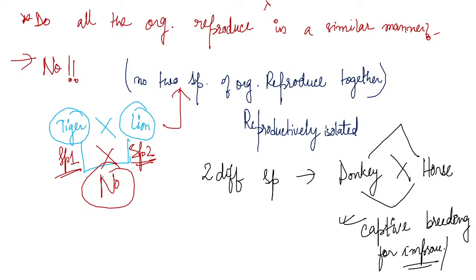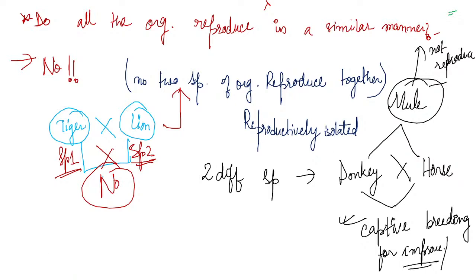The organism produced by the horse and the donkey is a mule. Now this mule does not reproduce, but the mule is considered a living organism. So there may be organisms that do not reproduce but are still considered living organisms. Clear? Now, do all the organisms reproduce in a similar manner? No, none of them reproduce in a similar manner. No two species can reproduce in a similar manner.